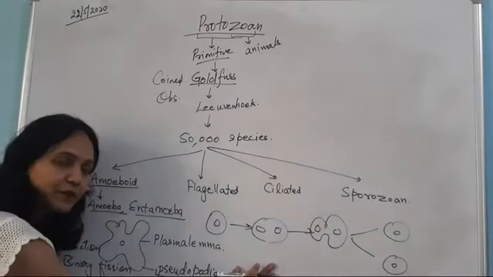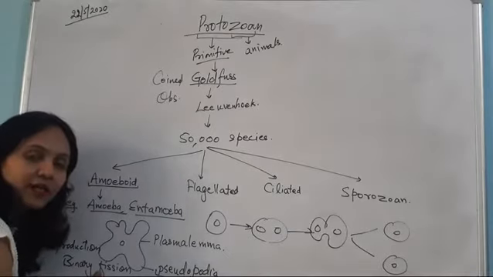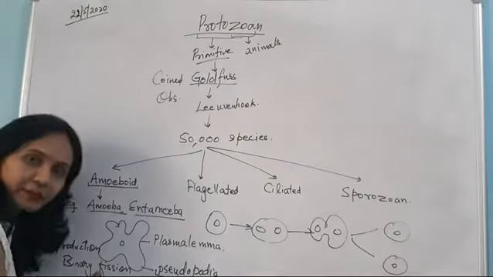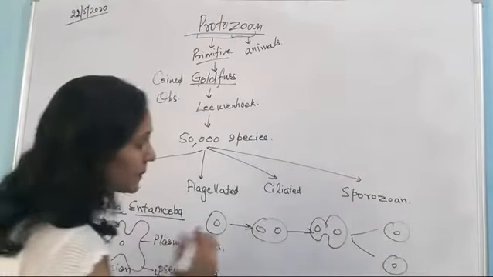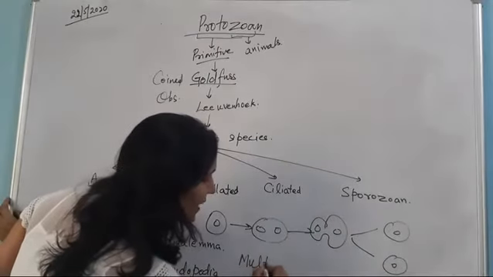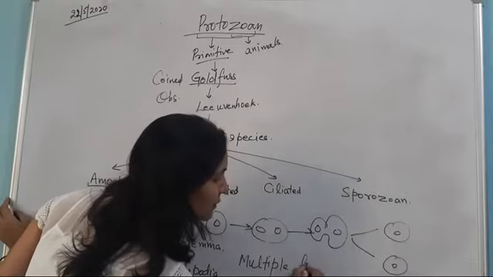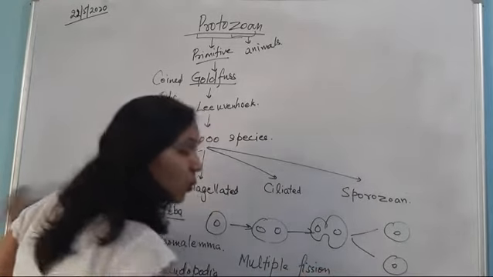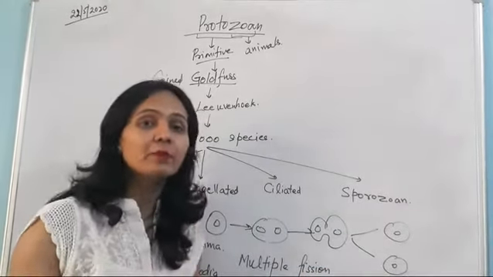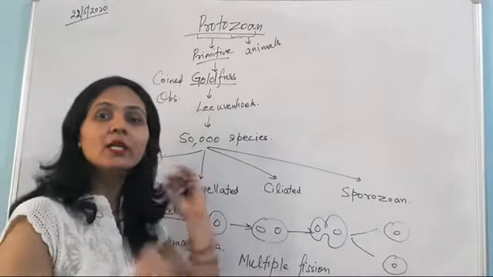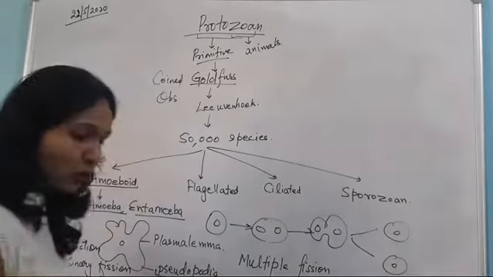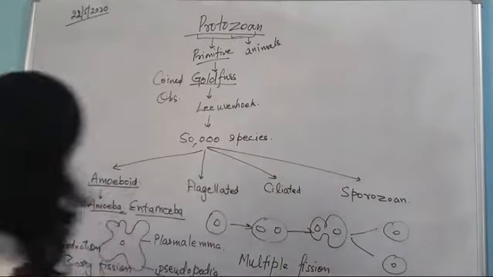So amoeba divides by binary fission under favorable conditions, but once the conditions are not favorable, they divide by multiple fission, where one organism produces a large number of organisms at a single time because of repeated nuclear division. Clear? So that's all about the amoeboid form.